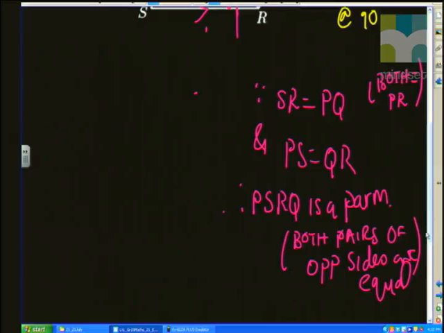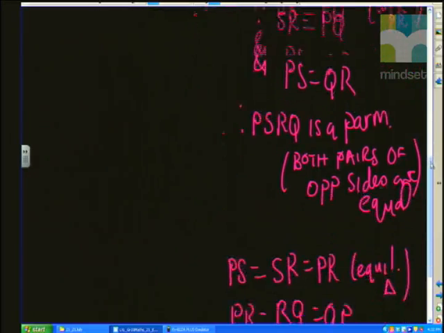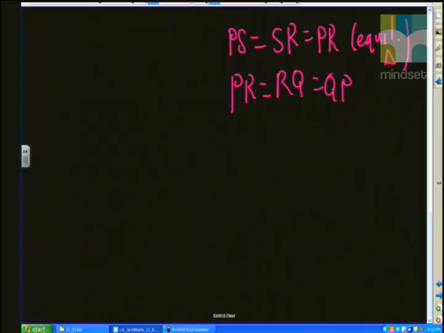It's an equilateral triangle. All right, so it's the same reasoning. Therefore, it means that all the sides are equal to each other. So therefore, we've got all four sides equal to each other. So therefore, we've got PS is equal to SR is equal to RQ is equal to QP.